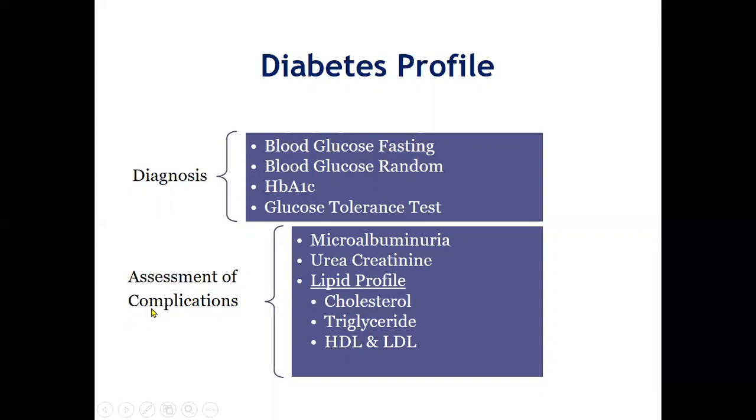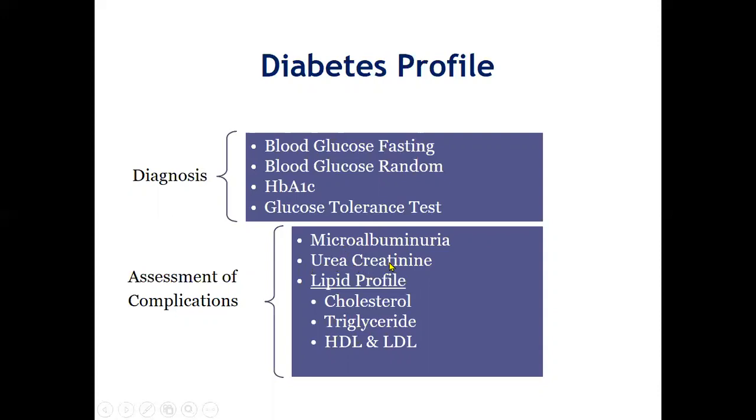Then for the assessment of the complications, because the kidney is mostly involved, microalbuminuria. Regarding this, we must have a clear concept of what microalbuminuria is. Microalbuminuria is that condition in which albumin is excreted in the urine, within the normal range but slightly above that, and which is not detectable with the routine urine examination.